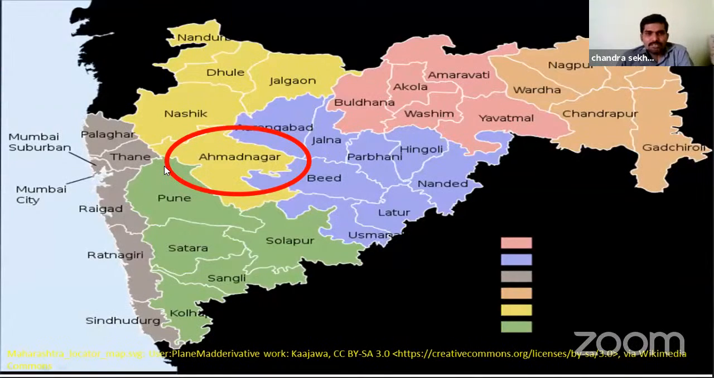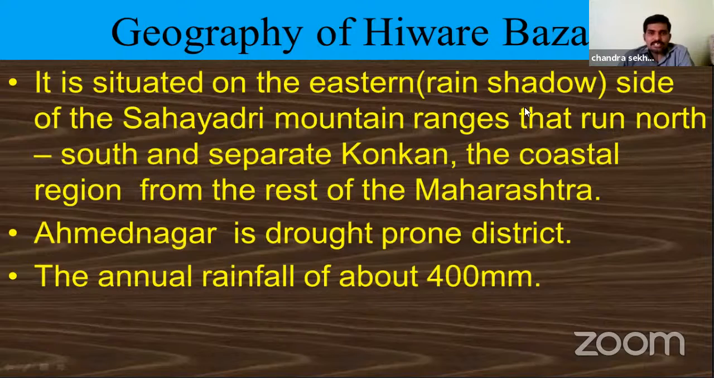Children, are you observing the map of Maharashtra? In the circle there is a district, Ahmednagar district, where Ivare Bajar is located. If you observe the location of Ahmednagar, it is very near the western coastal region, where the Western Ghats are. Ahmednagar is located in the leeward rain shadow region of the Western Ghats.